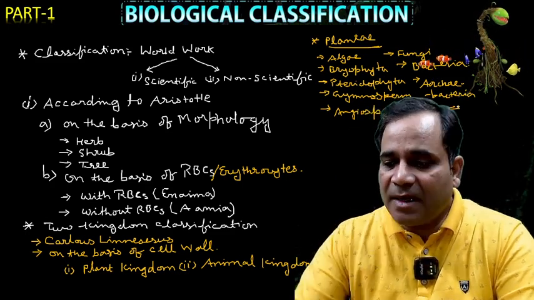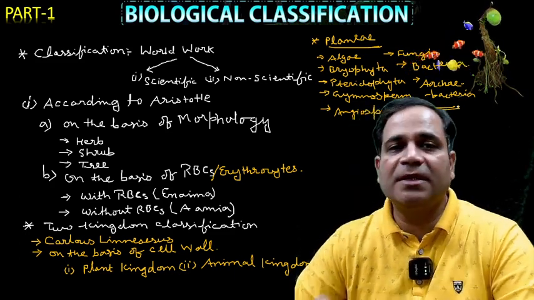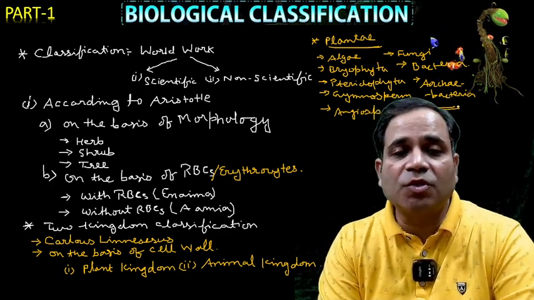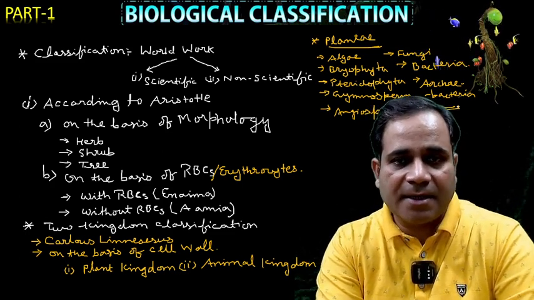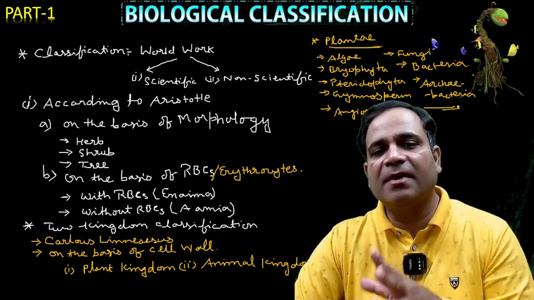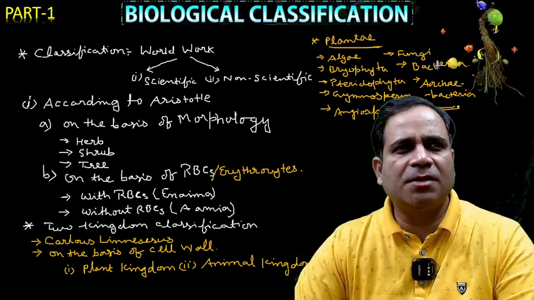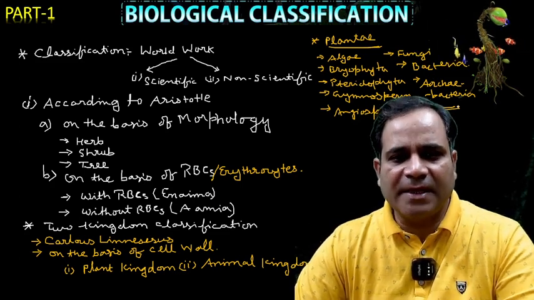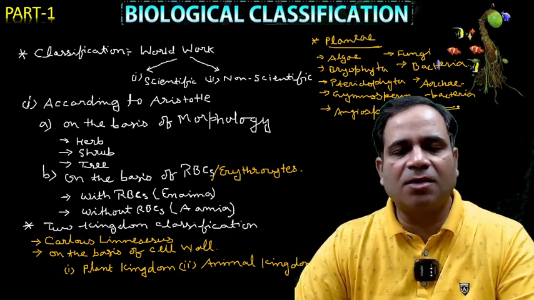So now, if anybody asks you about the animals in Kingdom Animalia, which ones? That is sponges, flatworms, aves, mammals, protozoa, all are grouped where? In Kingdom Animalia. Correct? But now the question is here, this two kingdom classification, correct? I'm not giving you a justification of right or wrong, but in the context of this time, we say that this two kingdom classification was not sufficient.